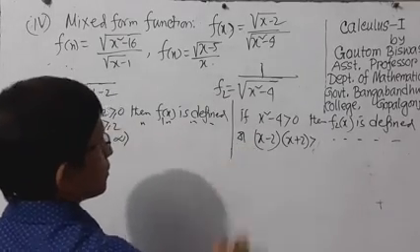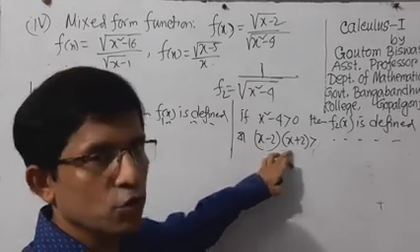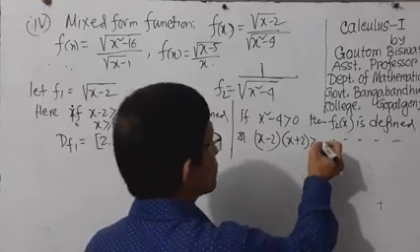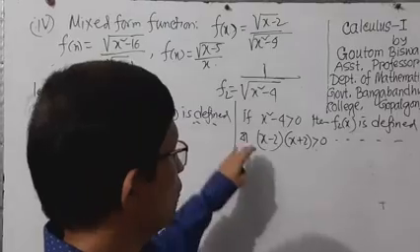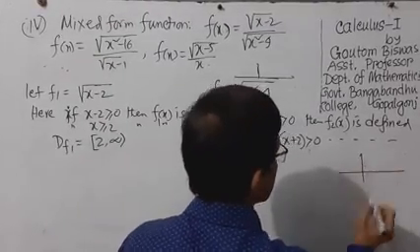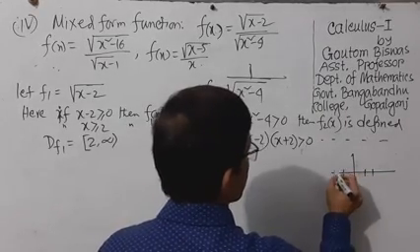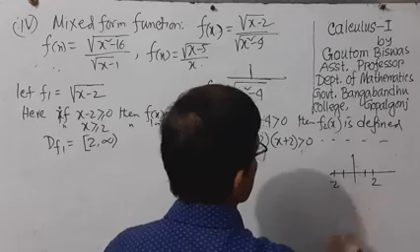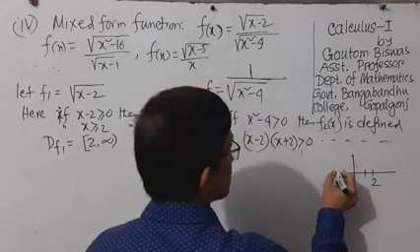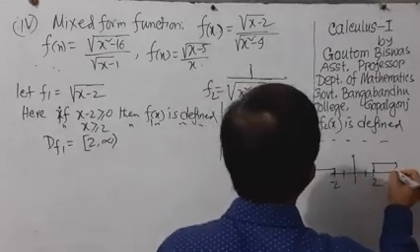In the previous discussion we have already discussed that if the product of two quantities is greater than 0, then there will be two forms, and here we can easily take minus 2 and 2, and it will be less than minus 2 and greater than 2.